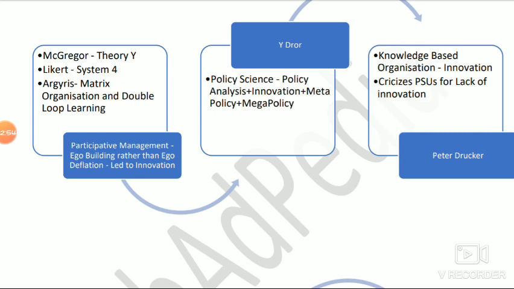Organic organization is the organization where you will get the ideas of Chris Argyris, Rensis Likert, and another thinker called Douglas McGregor. So Douglas McGregor's Theory Y, or Likert's System 4, or Argyris's matrix organization and double loop learning, all these things will transform a particular organization into a kind of organic organization.